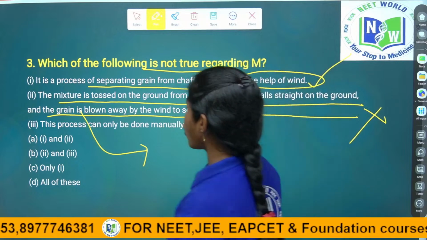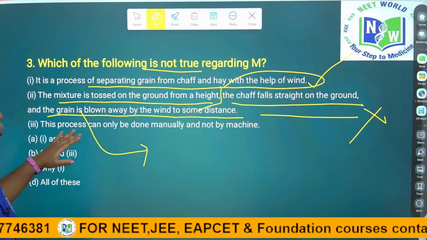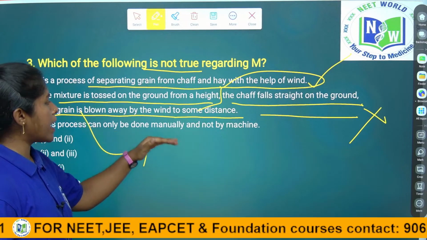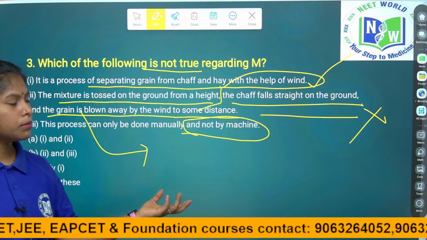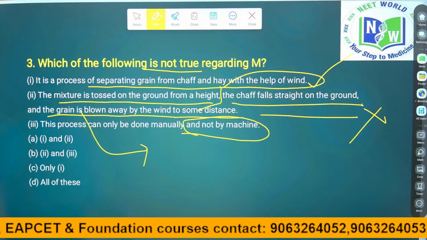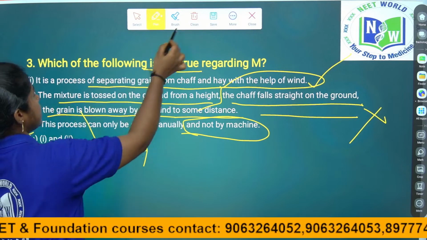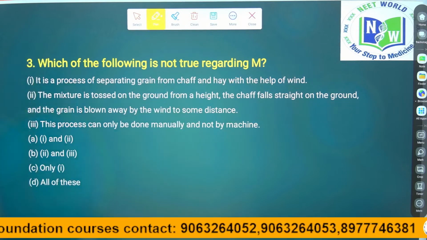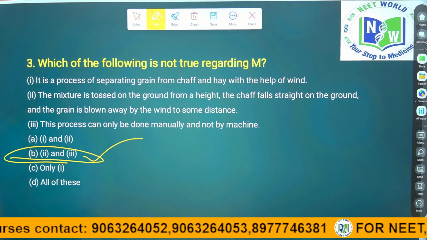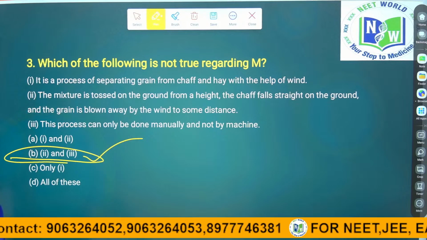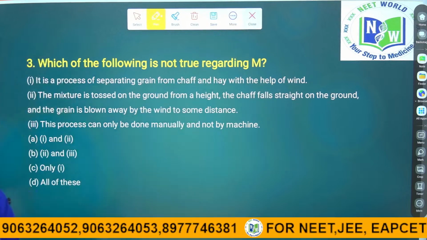So, they are asking which is not true. This is not true: the process can be done manually and not by machine, but it is done by a winnowing machine, right children? So the answer is, 2 and 3 are not correct statements. They are not true. So the answer is 2 and 3. Right. So, coming to the next question.